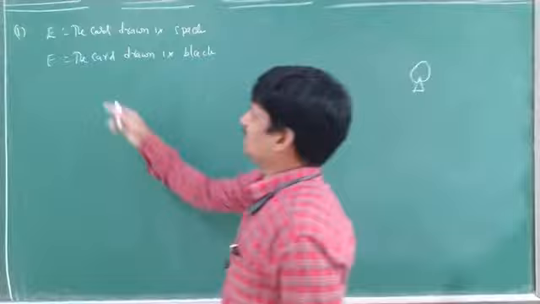Now here, see, E: the card drawn is spade. Spade means how many spade cards are there? 13 spade cards are there, not? So number of E is equal to 13. Yes or no? So what is the probability of E? Probability of E is equal to 13 by 52. Total number of S is equal to 52. So 13 by 52, 1 by 4. Next, number of F: the card drawn is black.